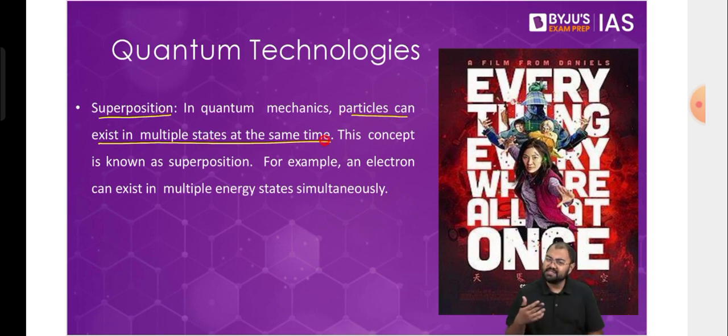So when we say multiple states at the same time, what is the meaning? The meaning is that let's say something like an electron can have multiple energy states at the same time, meaning that the same particle can have 10 joules of energy and 20 joules of energy and 30 joules of energy. Now, even that is not thinkable at our level. How can it exist in various different states?